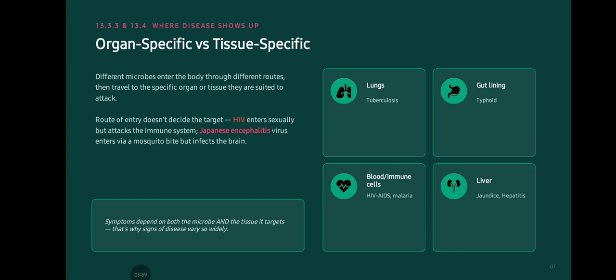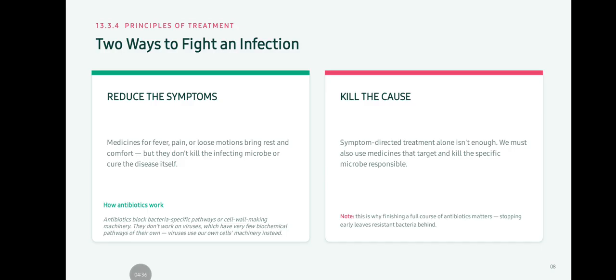Organ specific versus tissue specific. Different microbes enter the body through different routes, then travel to a specific organ or tissue they are suited to attack. Route of entry doesn't decide the target. HIV enters sexually but attacks the immune system. Japanese encephalitis virus enters via a mosquito bite but infects the brain. Lungs: tuberculosis. Gut lining: typhoid. Blood and immune cells: HIV, AIDS, malaria. Liver: jaundice, hepatitis.